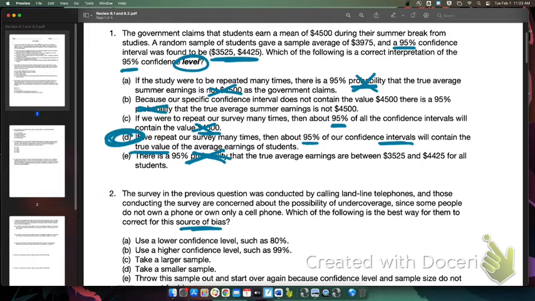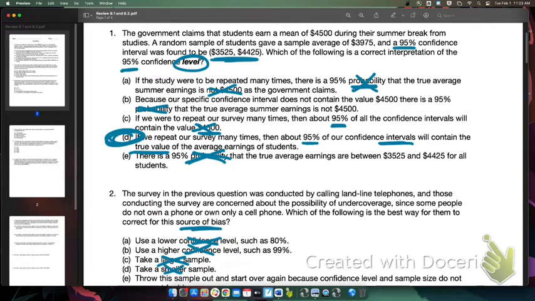If I change my confidence level, that's going to change my margin of error. Margin of error does not account for bias. So using a different confidence level is not going to help. Same thing with using a higher confidence level. Confidence intervals do not account for bias. Take a larger sample? If my sample is biased, then a larger sample isn't going to change the fact that it's still biased. So that's not it.